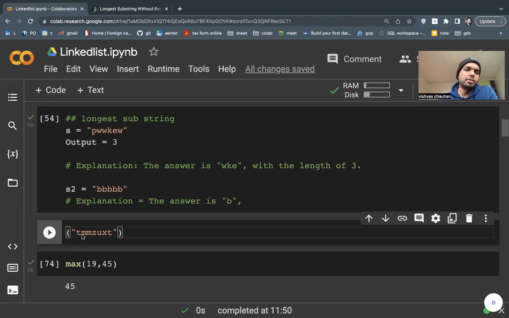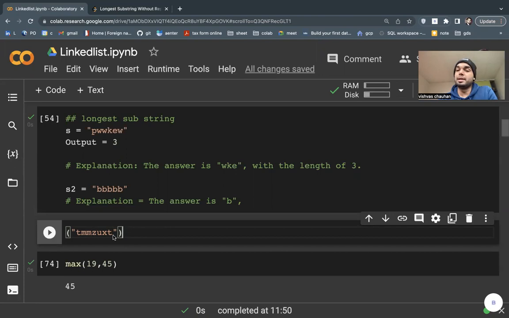My starting point was the first T, and then the starting point became the second M. So this second M became my second starting point and I start again, looking until the next M is repeated, and then give me the total number.